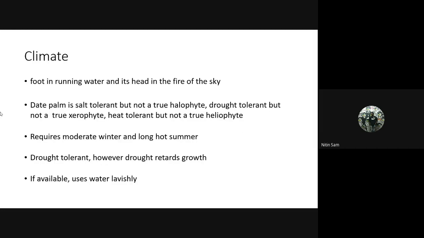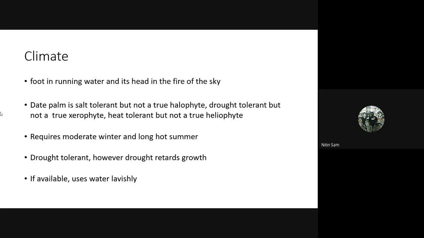Coming to climate, you might have known that it is known as having its foot in running water and its head in the fire of the sky, because it requires a lot of water for its cultivation. That's why it is known as foot in running water. And the temperature where the date is grown is very hot. Thus, this sentence has arisen.